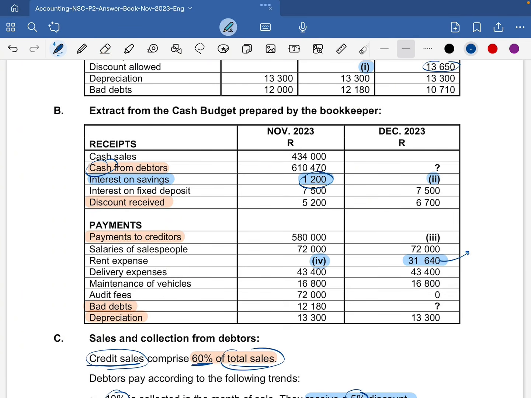Since it includes the 13%, the original rent should have been the 100%, plus the 13% which is included in the rent for December. We're still going to use what we want over what we know.